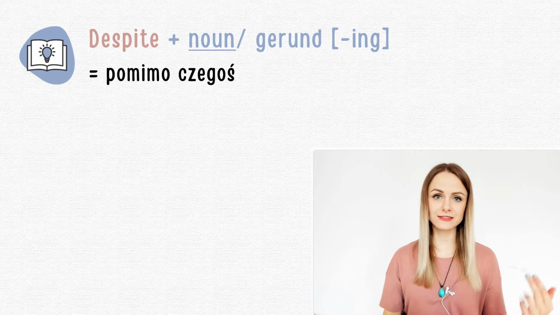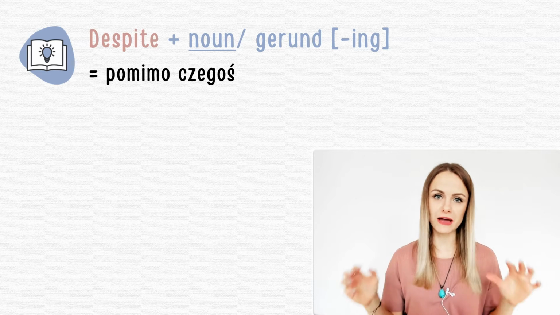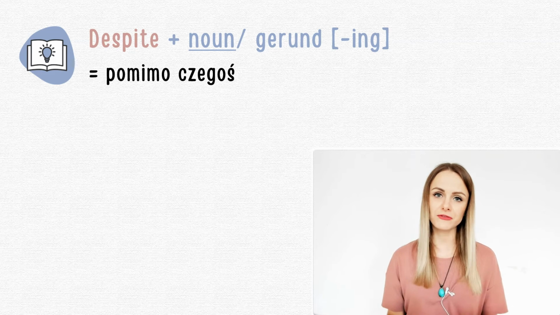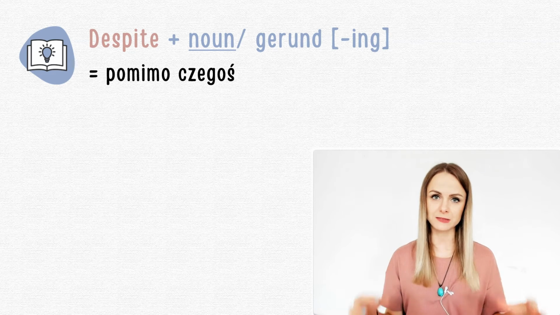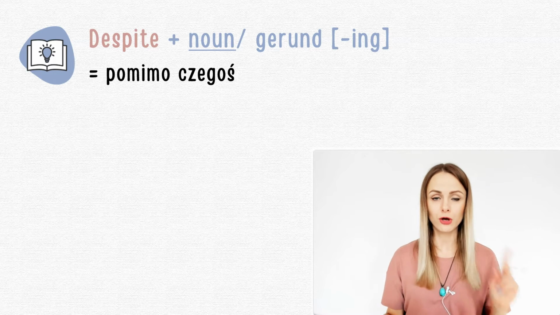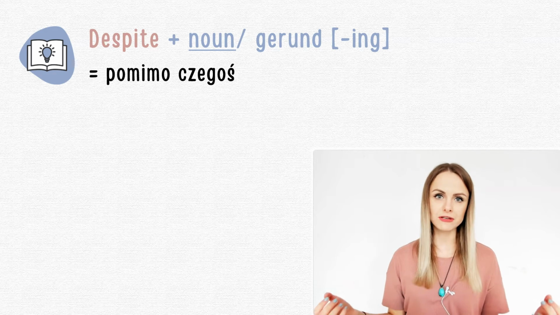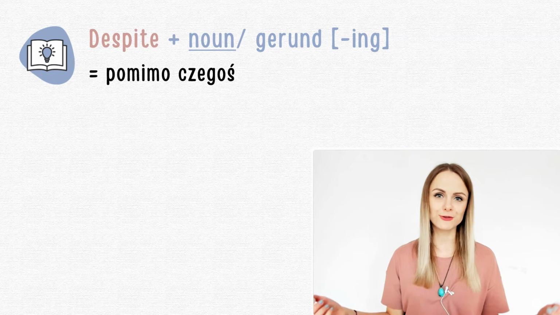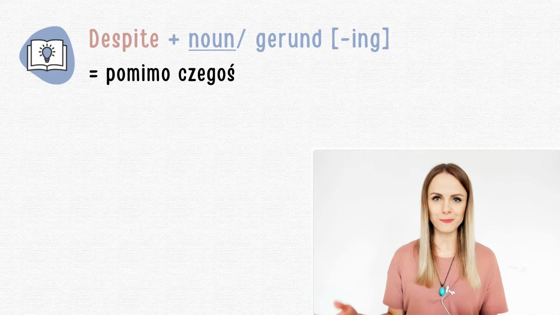Okay, the first phrase on our list is despite. And actually you have two most important structures after despite. The first one is that we use despite with a noun. Or you can also use this gerund form. Well, gerund form is simply this verb with the ing ending, okay? But as usual, examples will show you best how to use this structure.